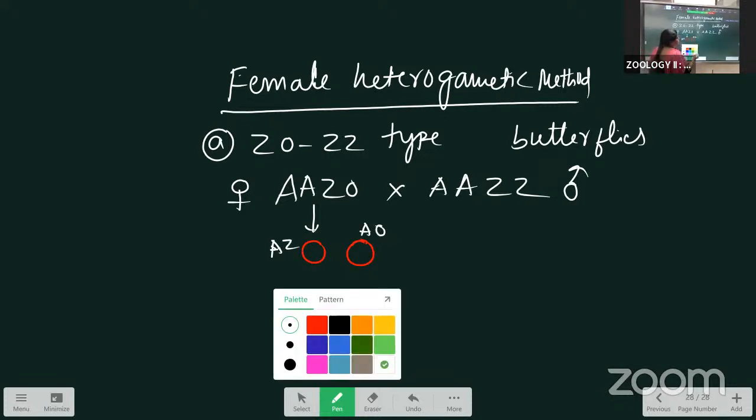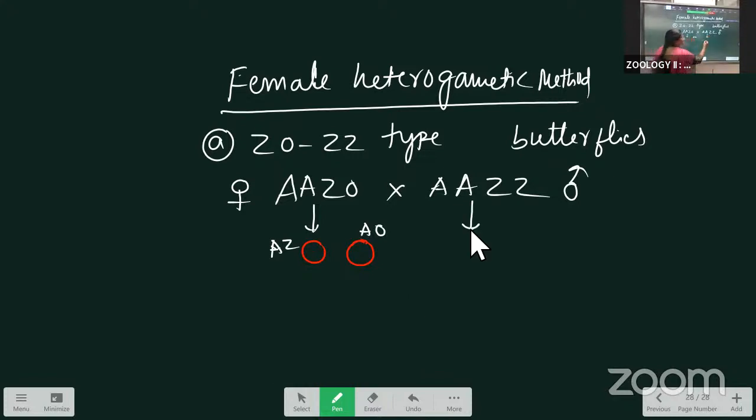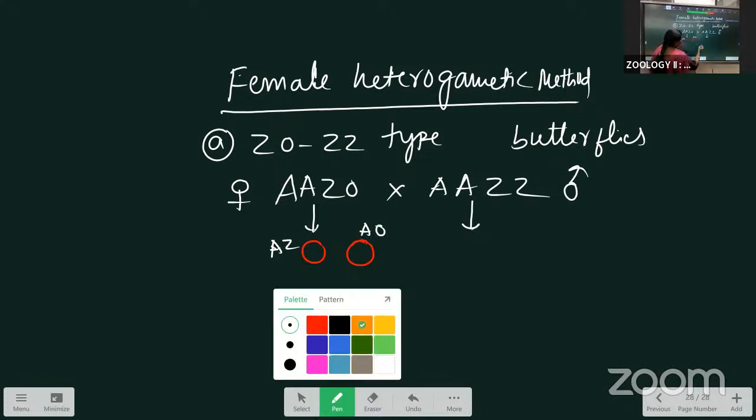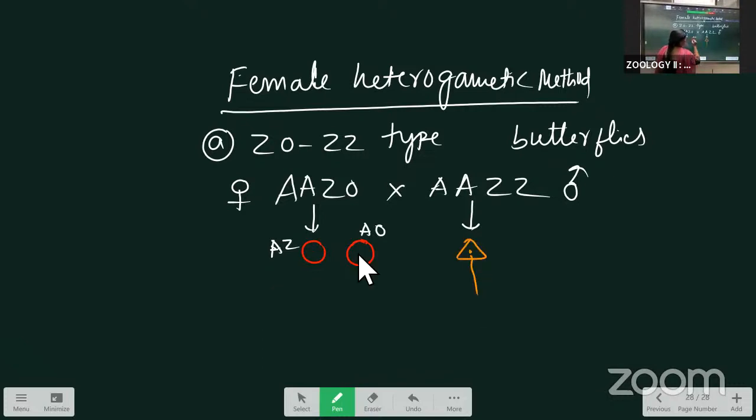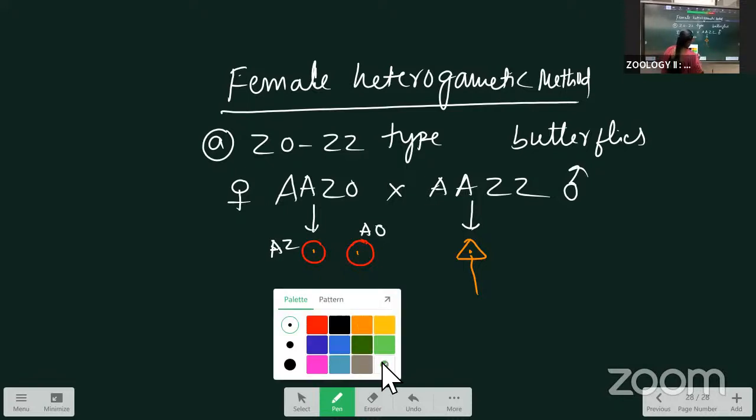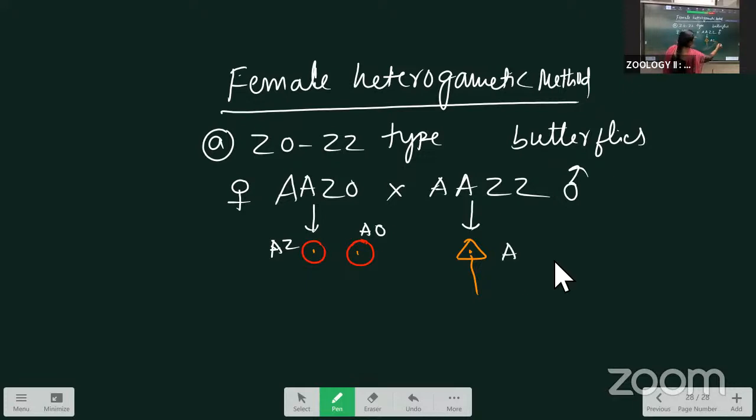Next, all the sperms are the same, having the AZ chromosome. Before, 50% of the sperms were different from the other 50%. But in this female heterogametic method, the ova produced by the female are dissimilar, and all the sperms are the same.